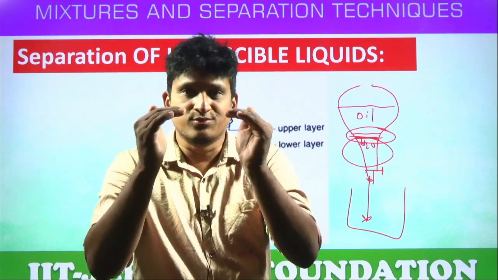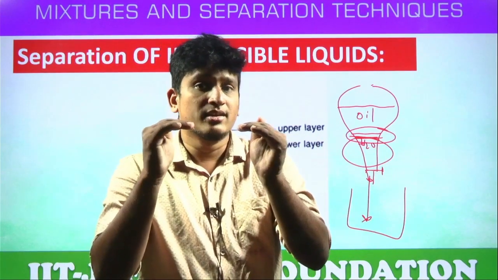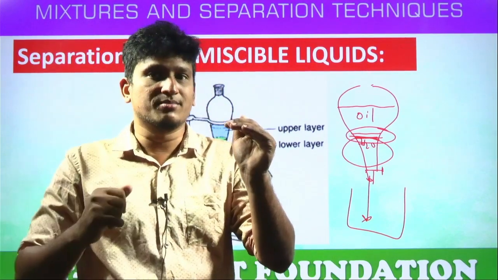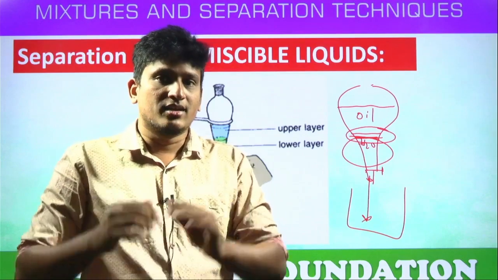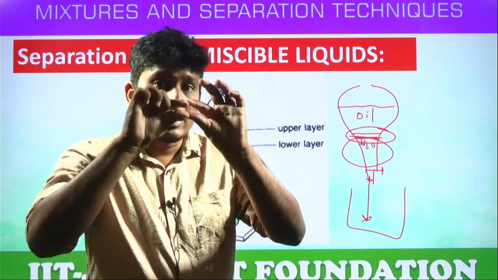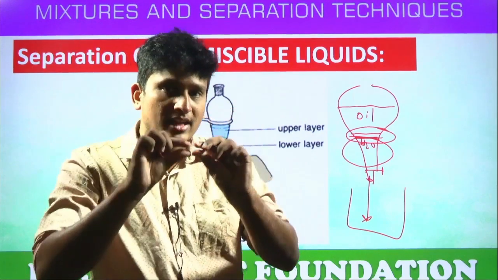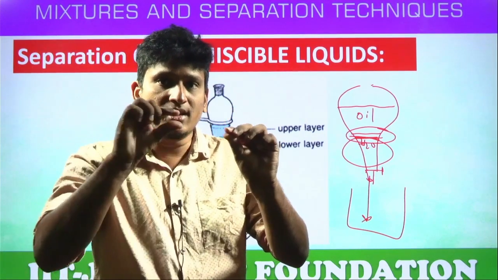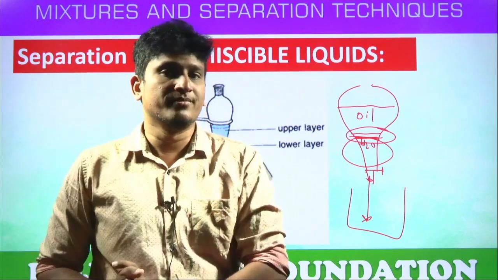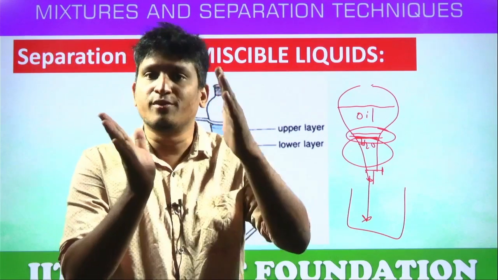Understood? First water till where? Just below the layer of separation. Not exactly, the layer of water you cannot separate. Water will be collected. Now what is left? Oil and some little amount of water. That layer of separation, you have to take that layer separately in the second beaker. Why? Because you cannot separate that layer of oil and water.